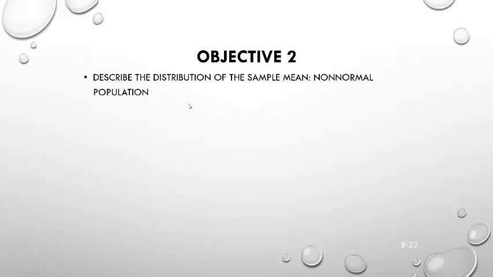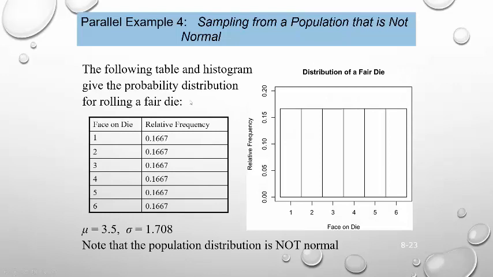This is from a non-normal population. The following table and histogram give the probability distribution for rolling a fair die. When you roll a die, 1, 2, 3, 4, 5, or 6 could come up. Here's the relative frequency of each, or the probability you roll a 1, or a 2. If you look at the histogram, here are the numbers on the die, here are the corresponding probabilities. The histogram does not look like a normal curve, it just looks like a rectangle, so it's non-normal.